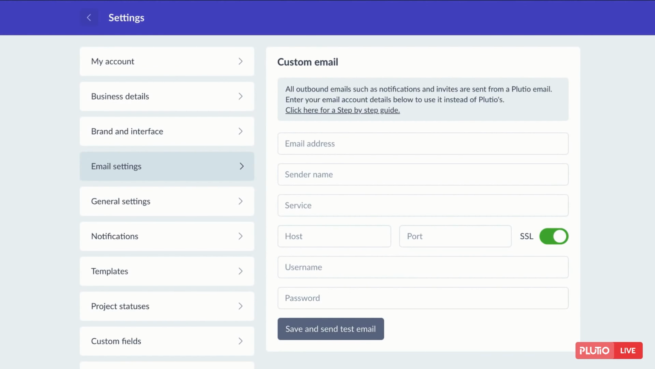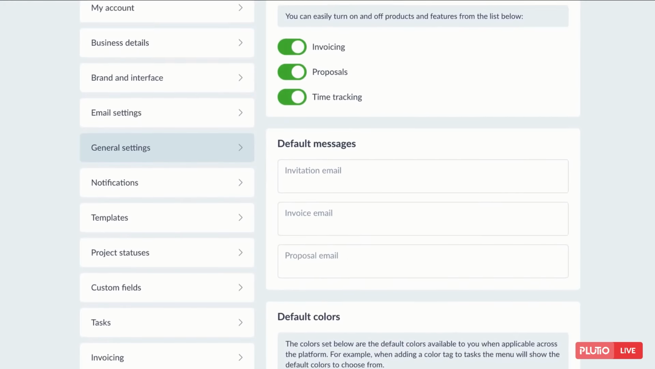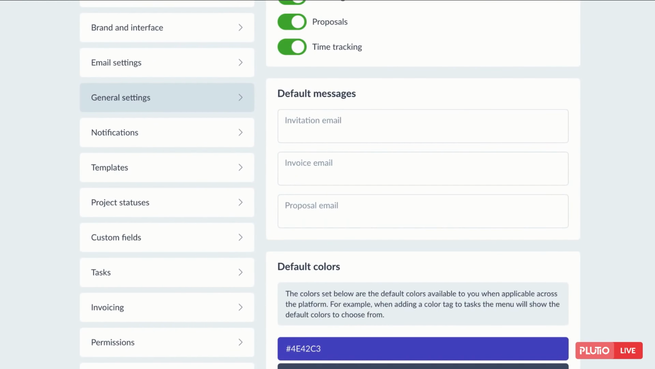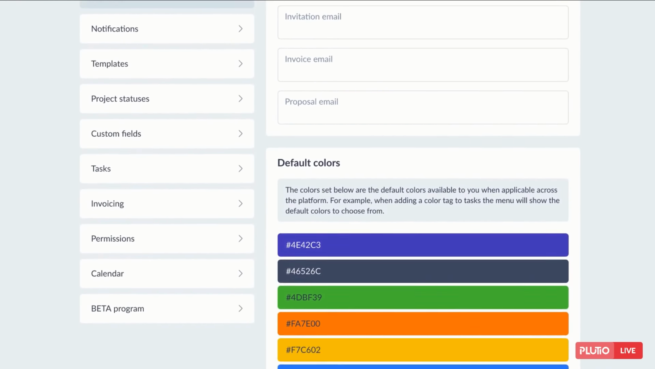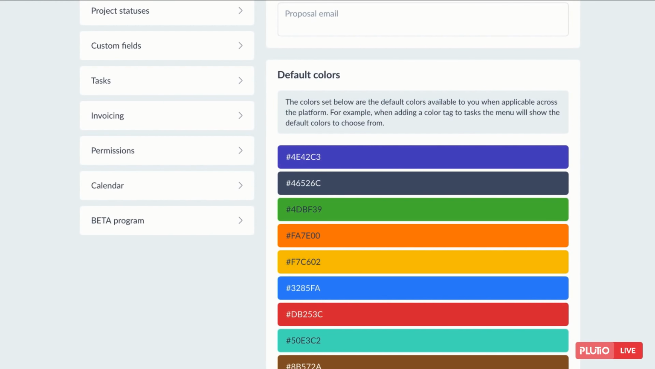The Email Settings tab gives you the ability to connect your own email address, so when sending out emails such as invitations or notifications, they are sent from your own email address and not from the Plutio default email address. General Settings is where you can switch some features on and off, override the default messages used when sending emails, and set your own color scheme, which will give you a shortcut to the colors you've chosen when adding a color tag to a task or a project.